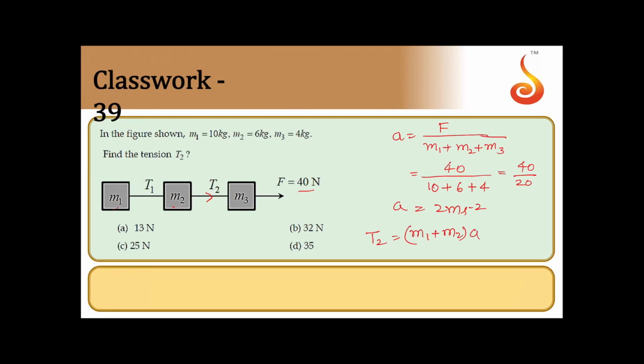So it should be M1 plus M2 into A. So that should be 10 plus 6 into 2. 10 plus 6 is 16, 16 2 is a 32 Newton. So that should be option B. If they ask you to find T1, T1 will be M1 into A. T2 is M1 plus M2 into A.